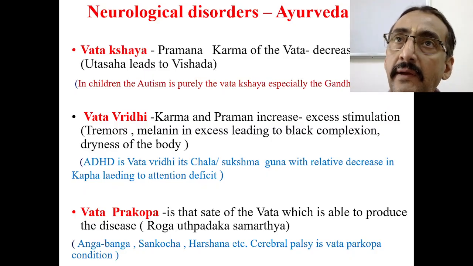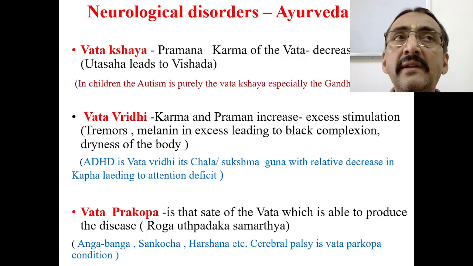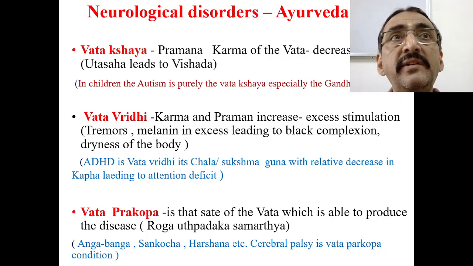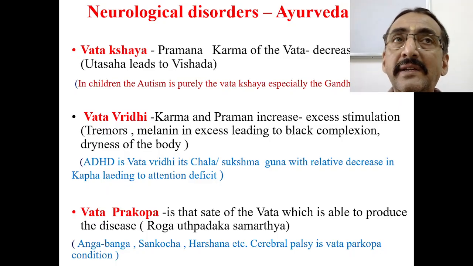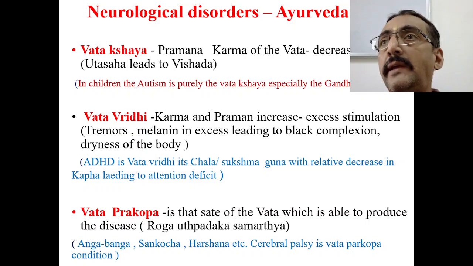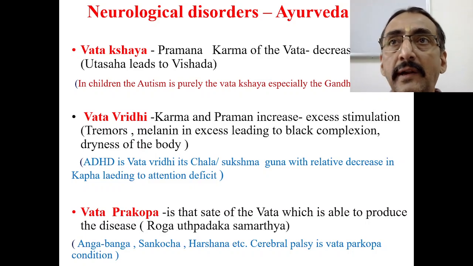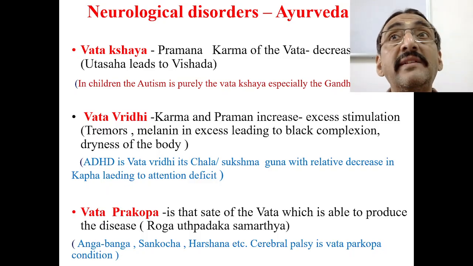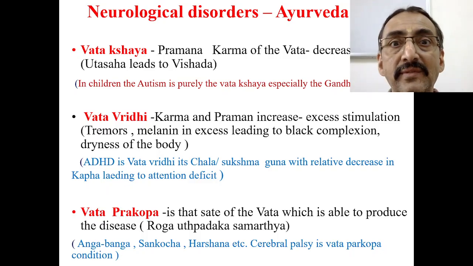But when you see under Ayurveda parameters, you find symptoms of Vata Kshaya. Ayurveda says Kshaya doshas will not produce any symptoms, but the normal functions of the particular dosha will be reduced. There is no production of extra symptoms.